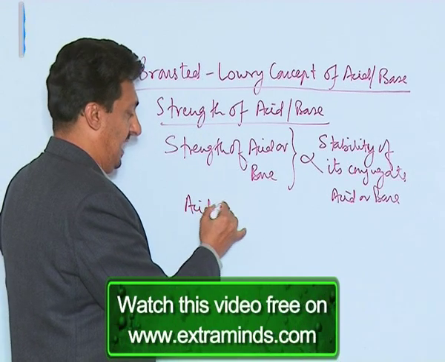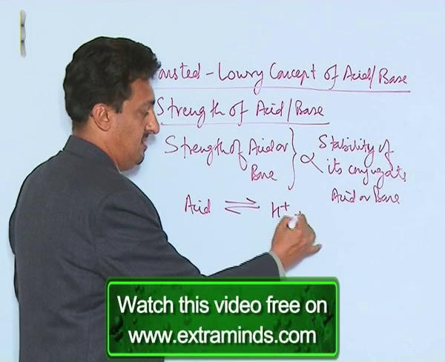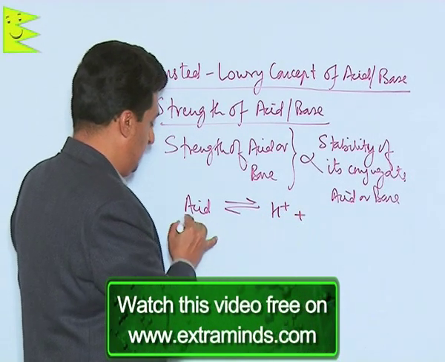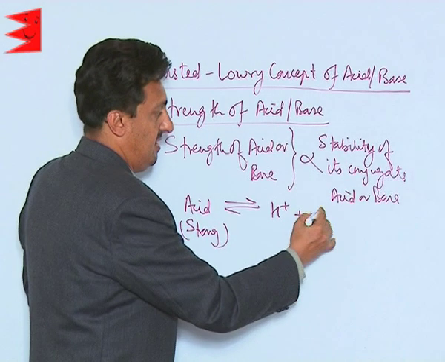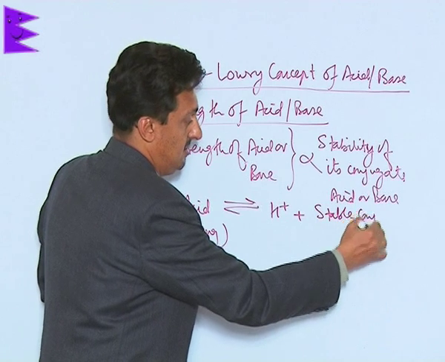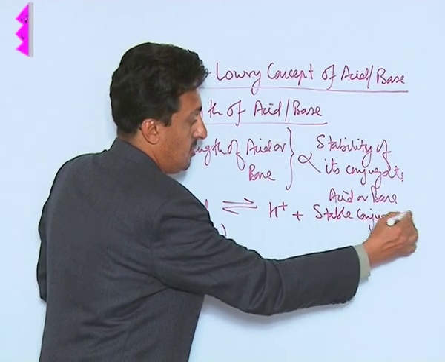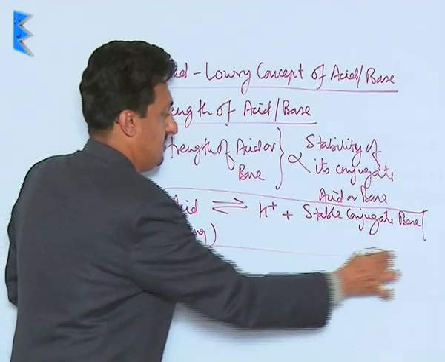What we write simply is, therefore, an acid, since it gives H plus ion, if it's a strong acid, it will have a very stable conjugate base. This is what is most important.